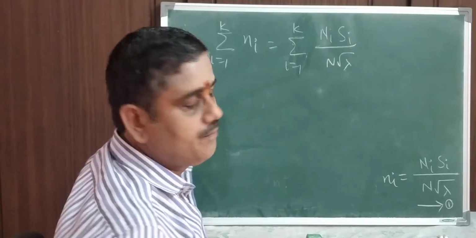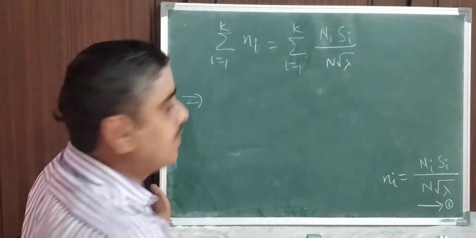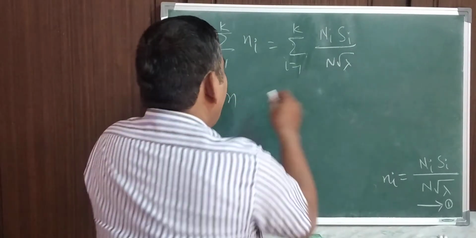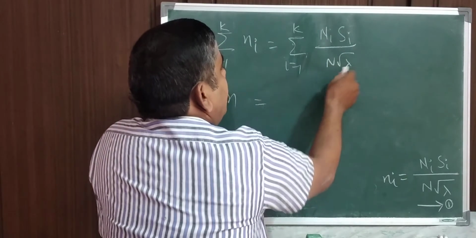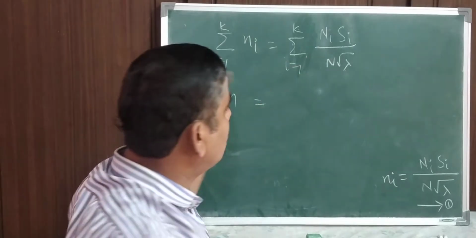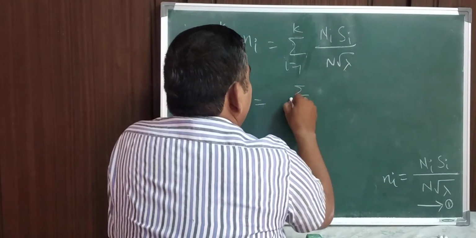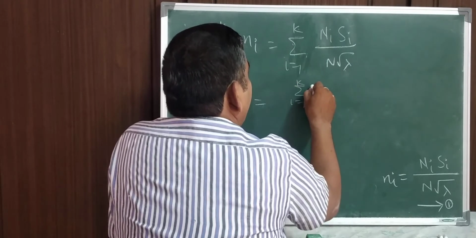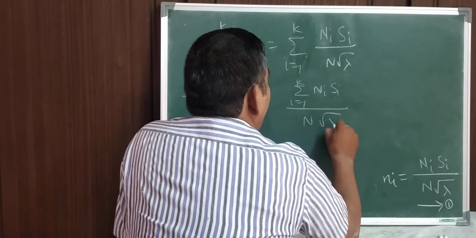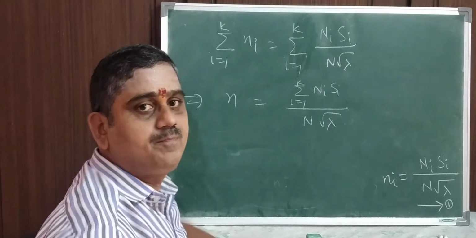So what is this summation of ni? It is small n, as per the definition of stratified random sampling. Now you see n and root lambda are constants and do not depend on i, so I am taking them outside, which means the summation is only for Ni Si. So I write the numerator as summation Ni Si divided by n into root lambda.